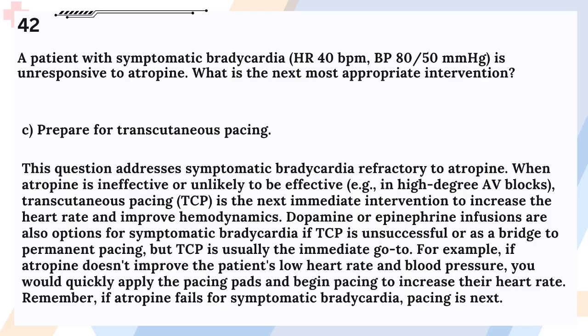Dopamine or epinephrine infusions are also options for symptomatic bradycardia if TCP is unsuccessful or as a bridge to permanent pacing, but TCP is usually the immediate go-to. For example, if atropine doesn't improve the patient's low heart rate and blood pressure, you would quickly apply the pacing pads and begin pacing to increase their heart rate. Remember, if atropine fails for symptomatic bradycardia, pacing is next.